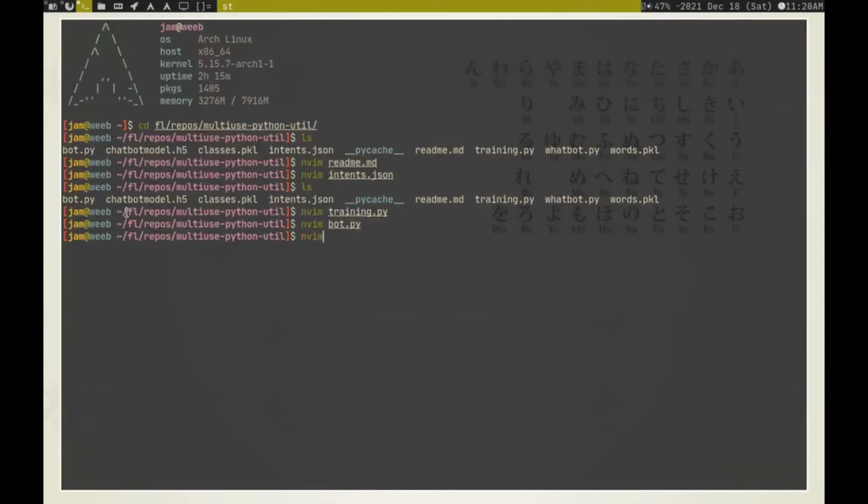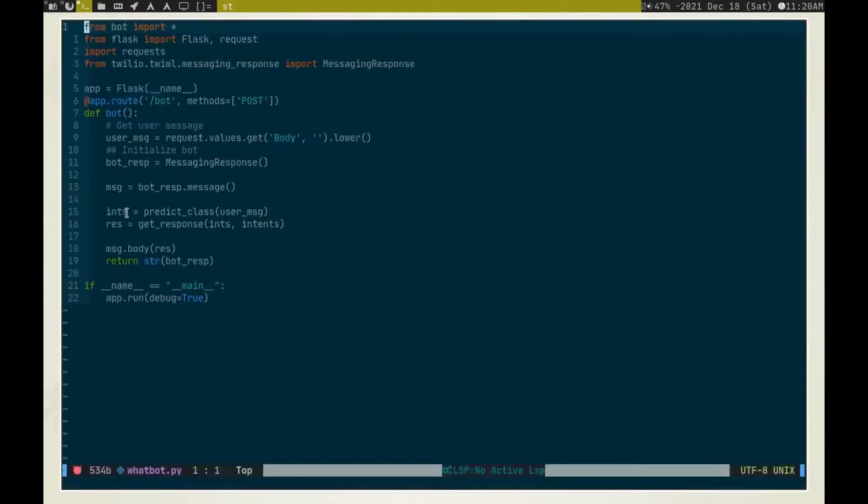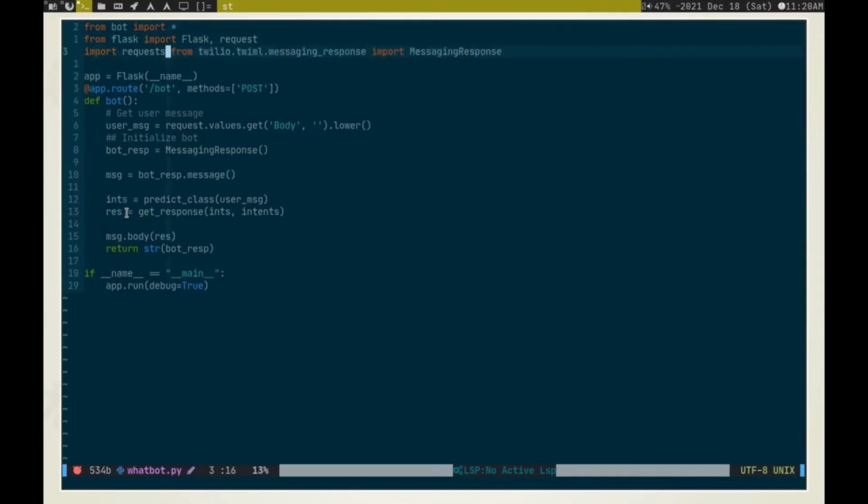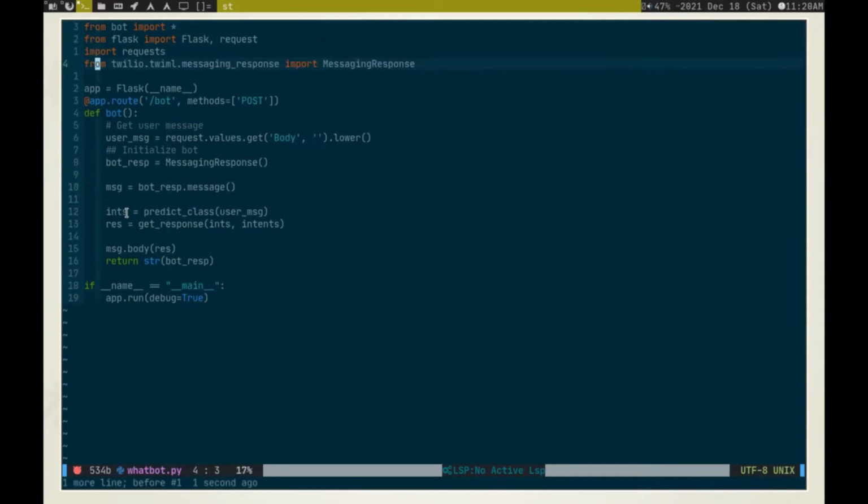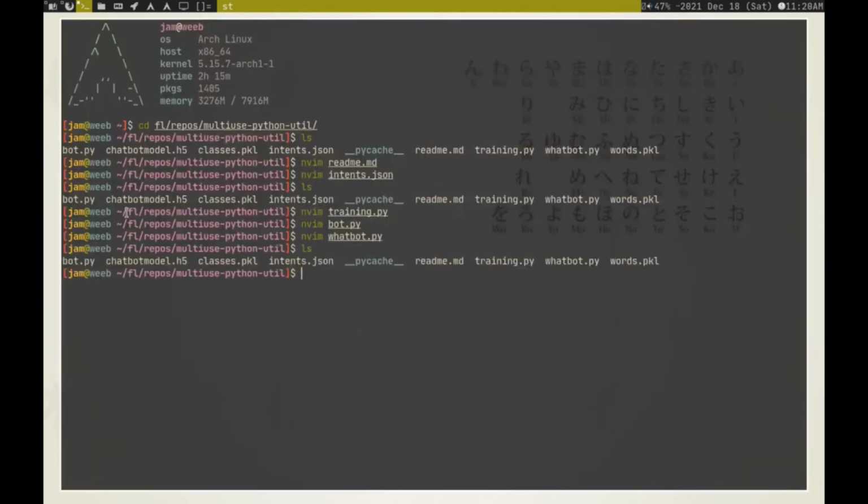And the whatbot.py, which is the main file, is just a Flask main app file, and it is using the MessagingResponse object from Twilio. So yeah, that's it. I have not written any IPYNB files before this project, but it will be pretty self-explanatory because I have also added a README here, which I have already explained. So yeah, thanks for watching.